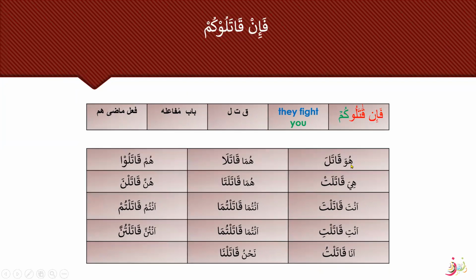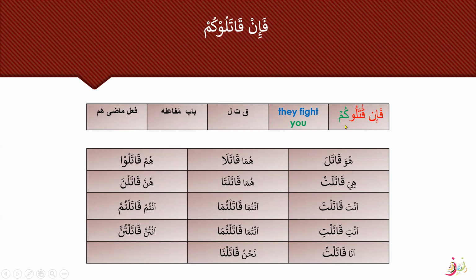The next word was فَإِنْ قَاتَلُوكُمْ, they fight you. And if they fight you. Again, we know that here there is no ya, that means it is fi'l madi, hum. قاتلا, قاتلوا. And here this is the muttasil.